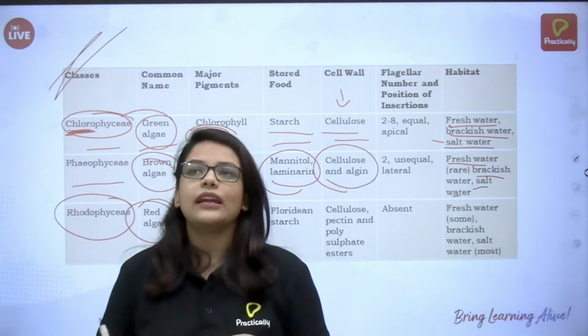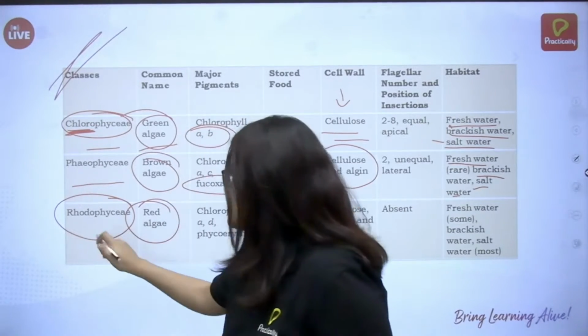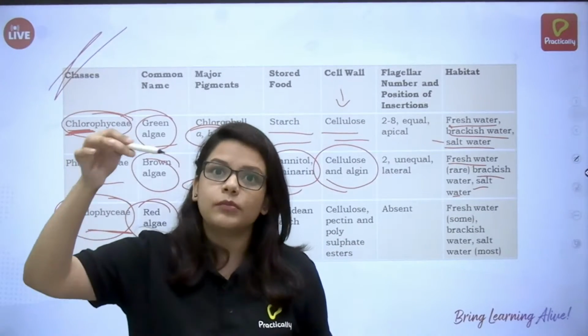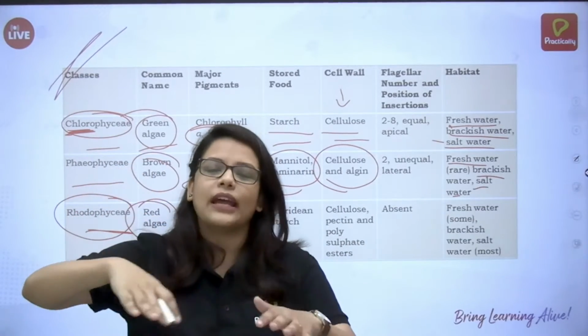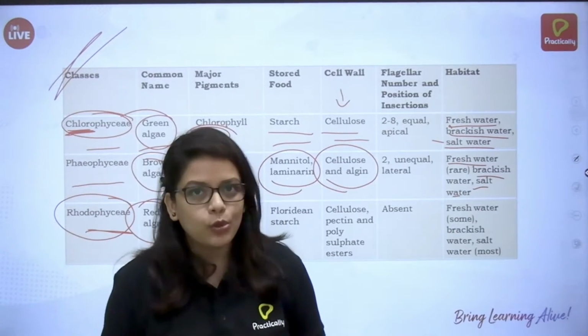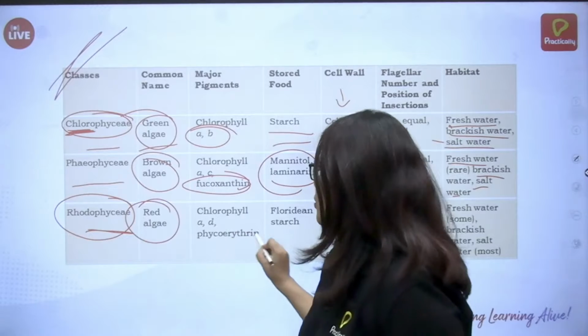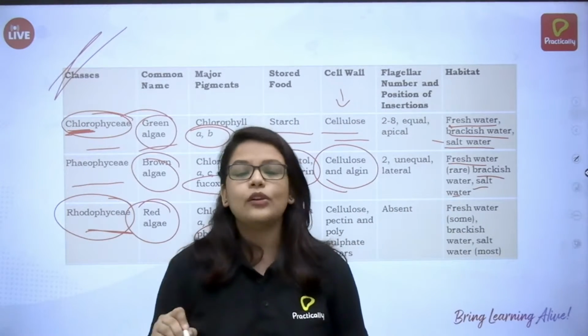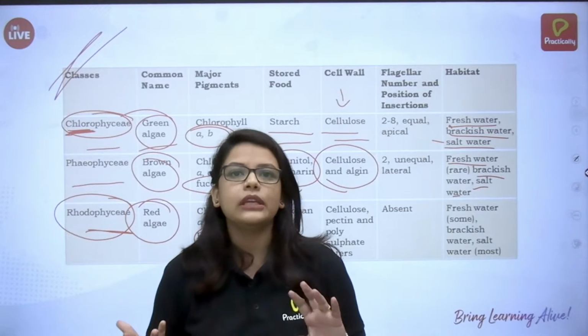Now there are plants such as Rhodophyta, that is red algae, which can stay even at the bottom part of the ocean. How do they stay? That's because of phycoerythrin. Phycoerythrin has a very unique quality.